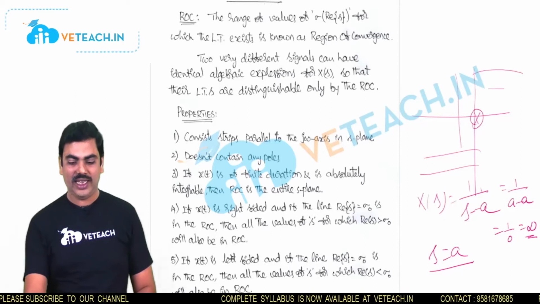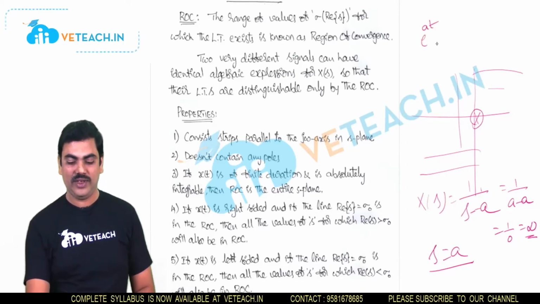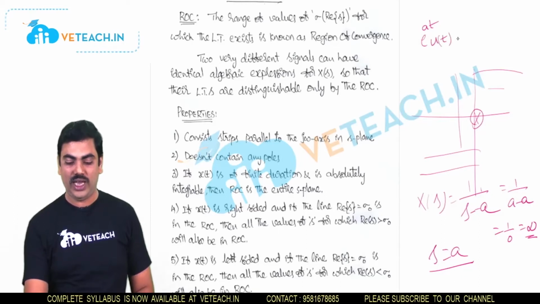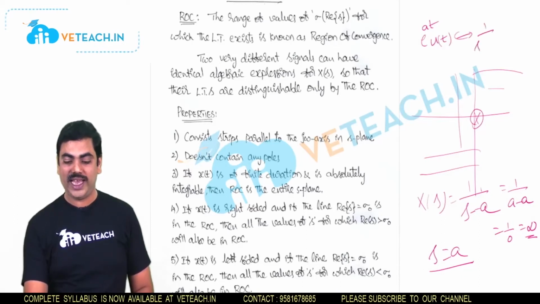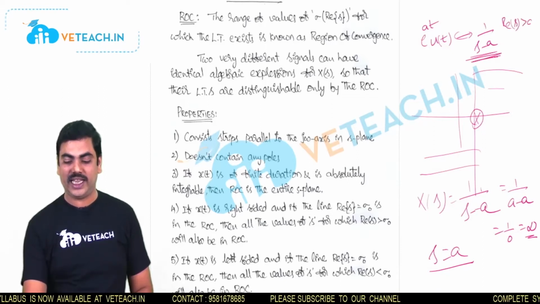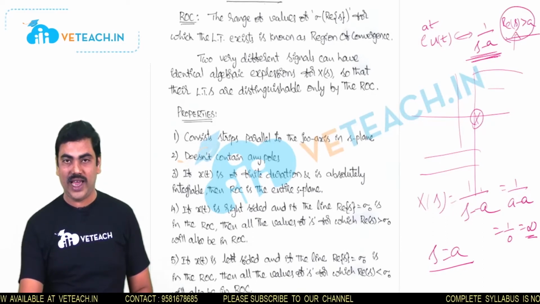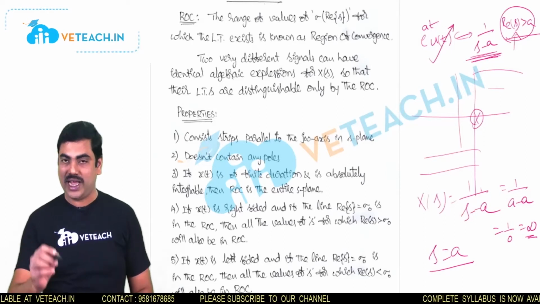Why? Because in the previous session we discussed the Laplace transform of e power at u of t, which is 1 by s minus a, and it will exist whenever the real part of s is greater than a. So there is a restriction on the real part of s for the existence of Laplace transform.